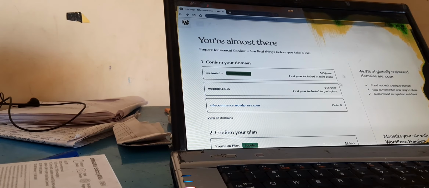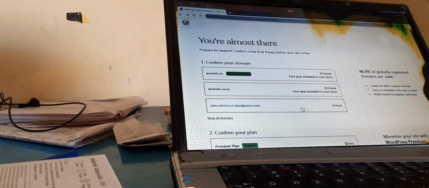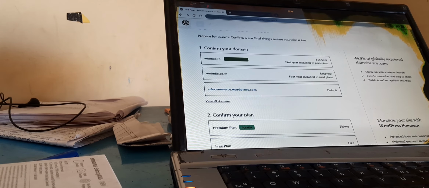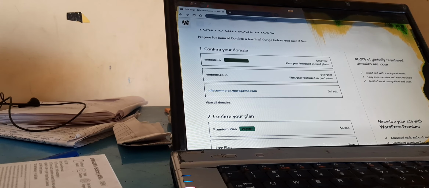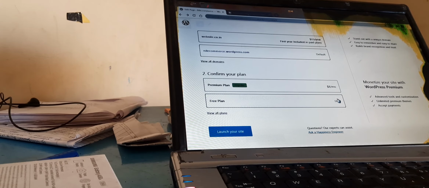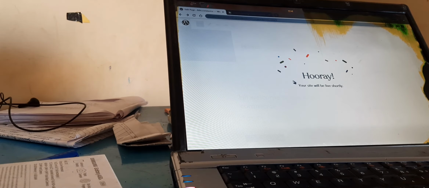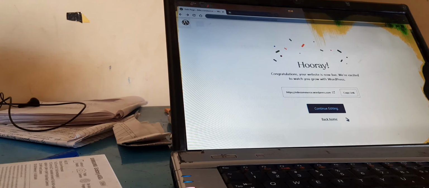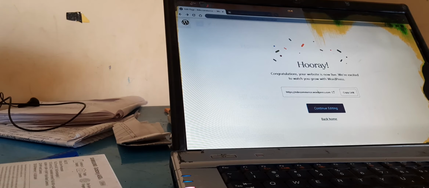Confirm your domain. So here is this default. I am clicking this one, confirm your plan. We are not taking premium or any other plan, so we are taking the free plan. So free plan, and then launch your site. Okay, they are showing already your site will be live shortly. Of course your site will be live automatically. So this is our site.